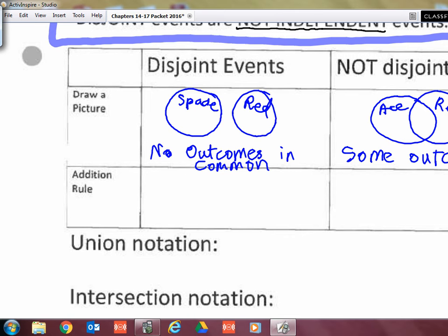Now, with disjoint events, we're particularly interested in how do you add these probabilities together. Okay? So, for example, let's kind of put our numbers in our spades. How many do we have? 13. In our reds, we have 26. So, if I'm interested in the probability of having a spade plus the probability of having a red, then how will I get that for disjoint events?